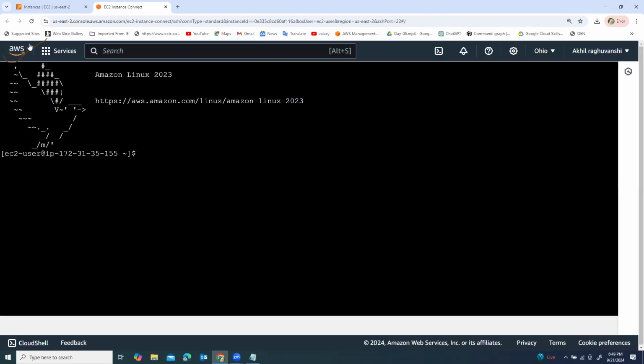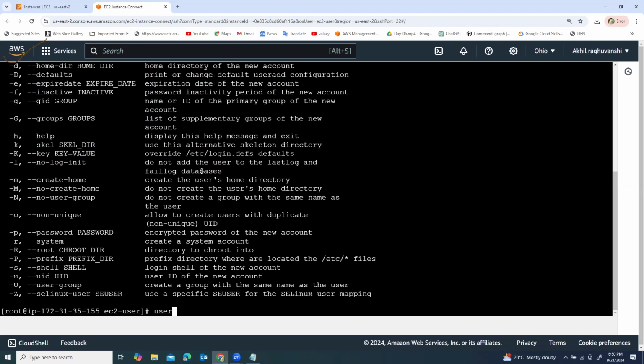Is it clear? Yes. The default user for Amazon Linux is ec2-user. So what we have to do first is move into the root user with sudo su. After entering sudo su, it goes to root privileges. Over here we can create another user also, like useradd docker user.